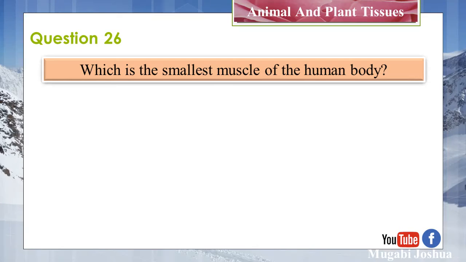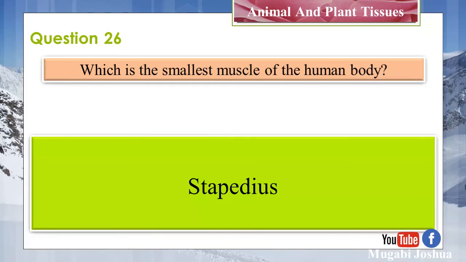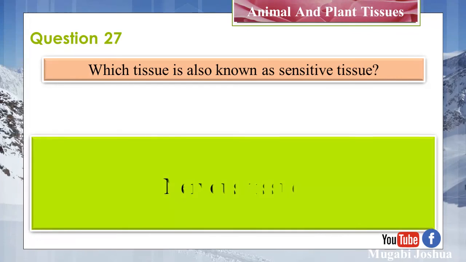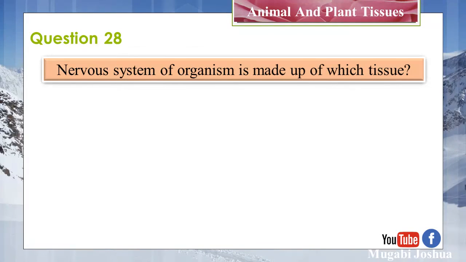Question 26. Which is the smallest muscle in the human body? Stapedius. Question 27. Which type of tissue is also known as sensitive tissue? Nervous tissue. Question 28. The nervous system of an organism is made up of which tissue?